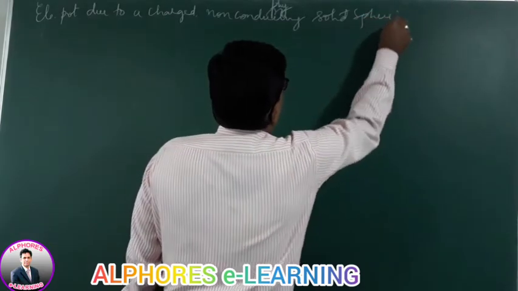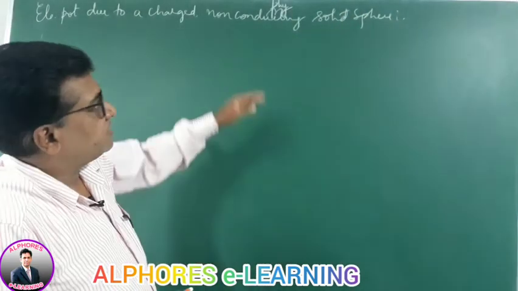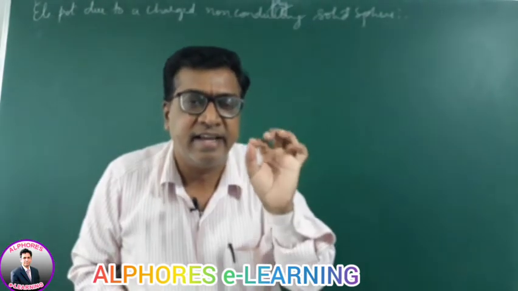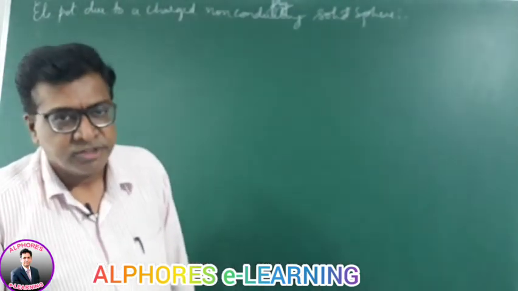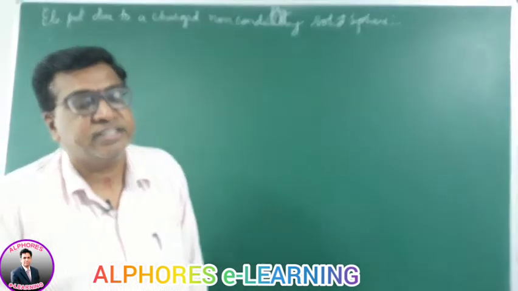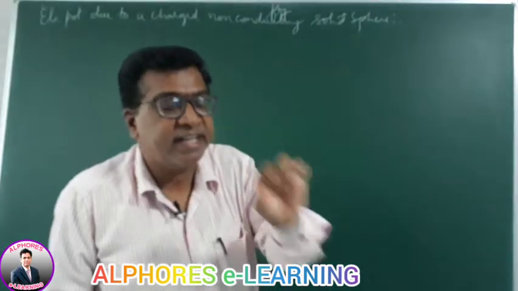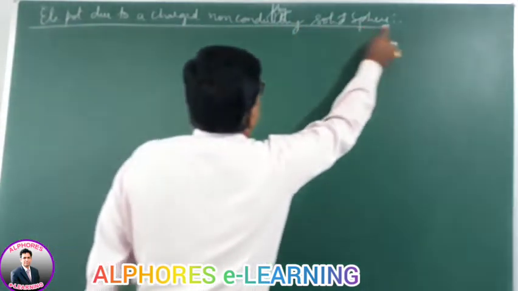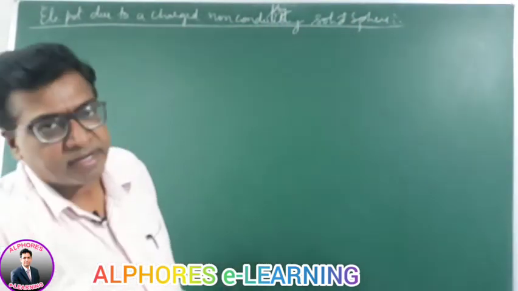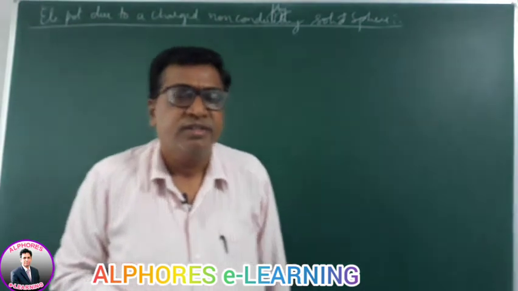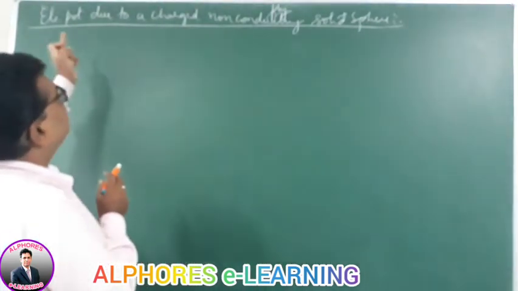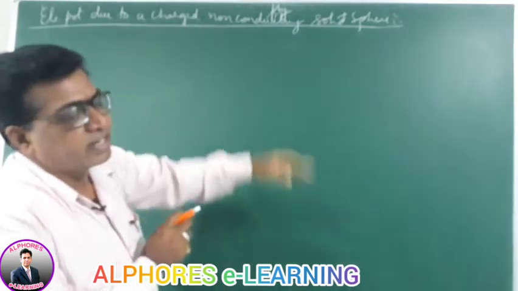Well, we can even call it a dielectric solid sphere, or an insulating solid sphere. Anything it is, all three are the same. A very difficult part in this chapter, very important, right? Please be careful while learning this, okay? So, electric potential due to a charged non-conducting solid sphere.